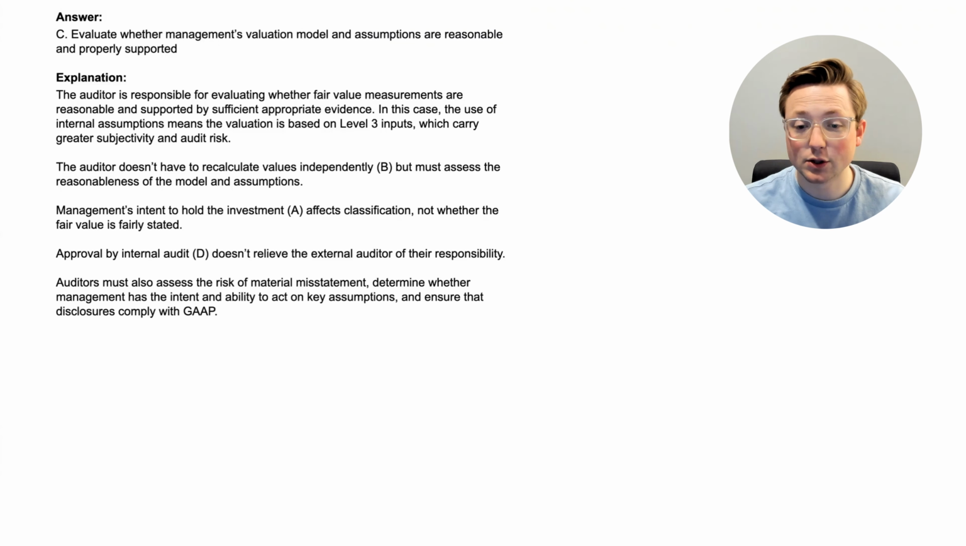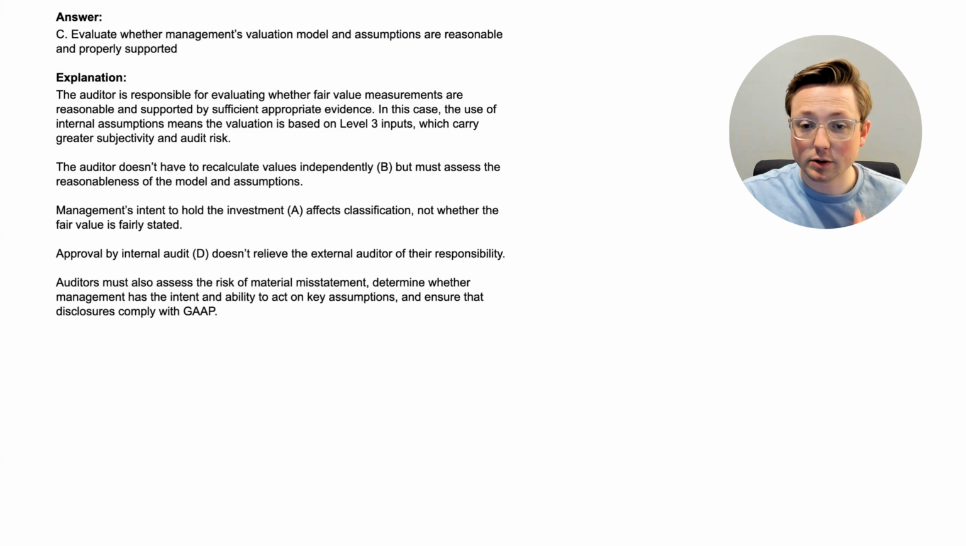Auditors must also assess the risk of material misstatement, determine whether management has the intent and ability to act on key assumptions, and ensure disclosures comply with GAAP. So these are all things that auditors are going to need to consider when they are looking at these fair value estimates and these fair value assumptions.